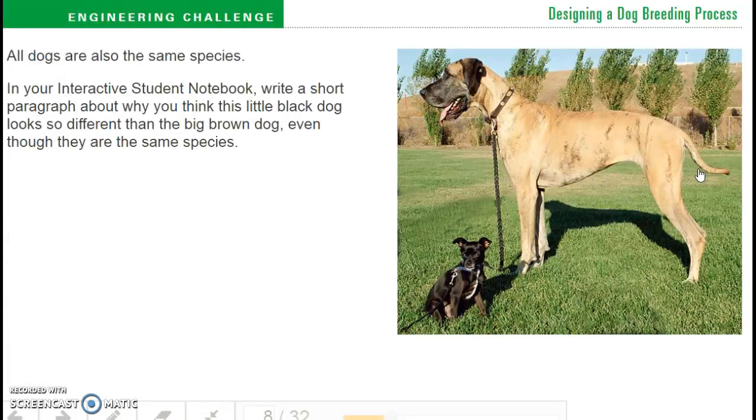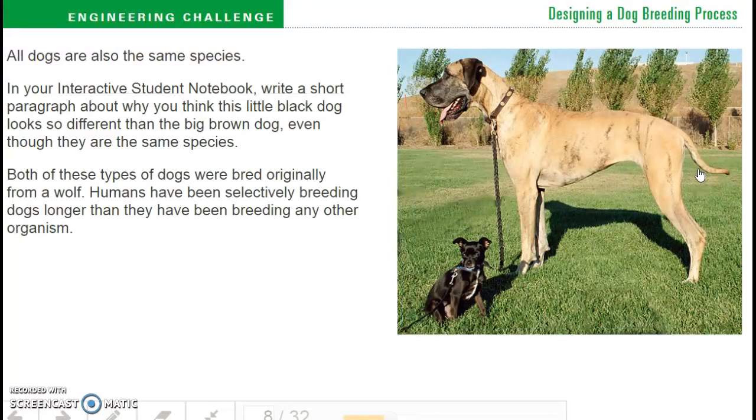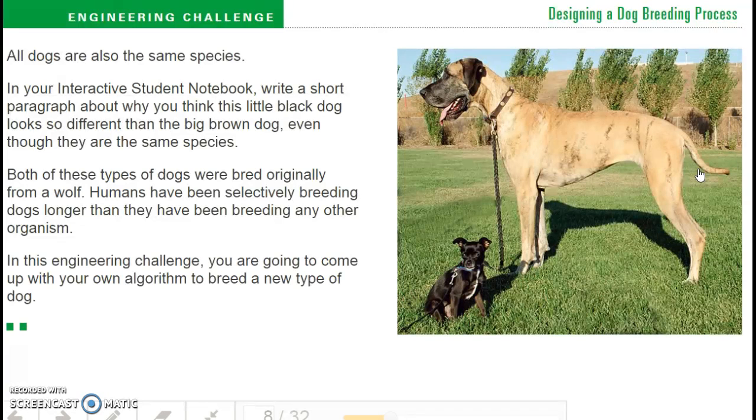In your ISN, write a short paragraph about why you think this little black dog looks so different from the big brown dog, even though they are the same species. Both of these types of dogs were bred originally from a wolf. Humans have been selectively breeding dogs longer than they have been breeding any other organism. In this engineering challenge, you are going to come up with your own algorithm to breed a new type of dog.